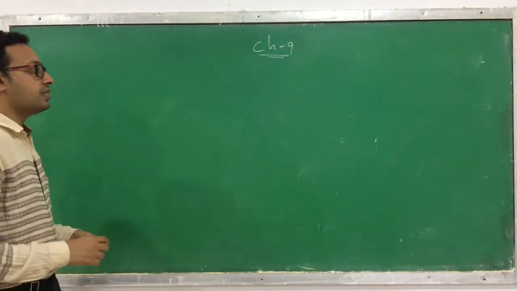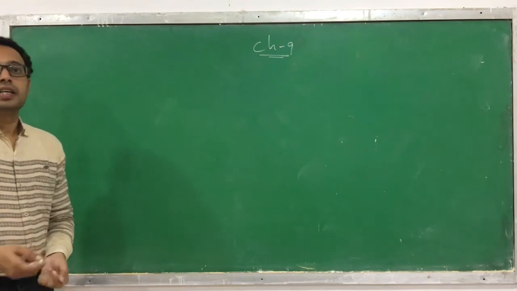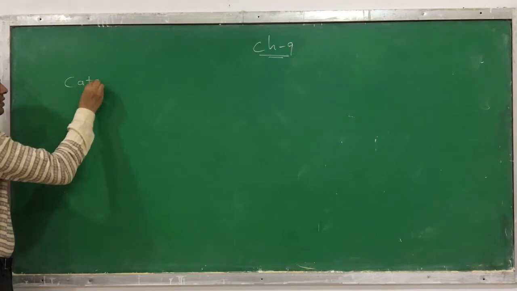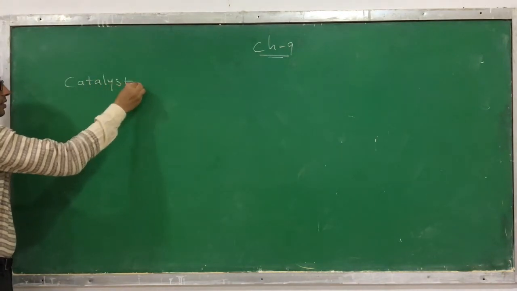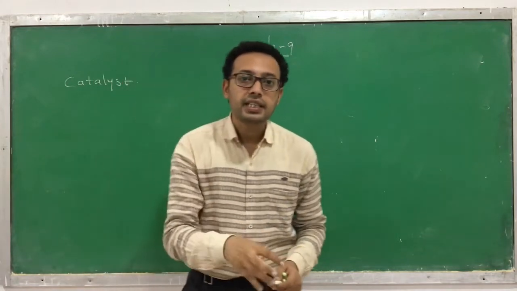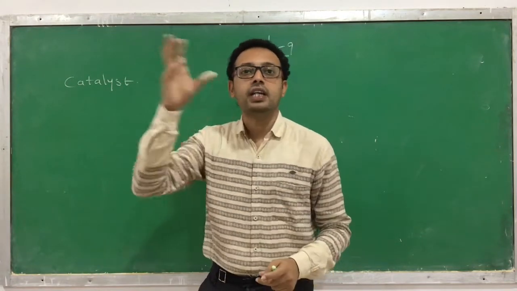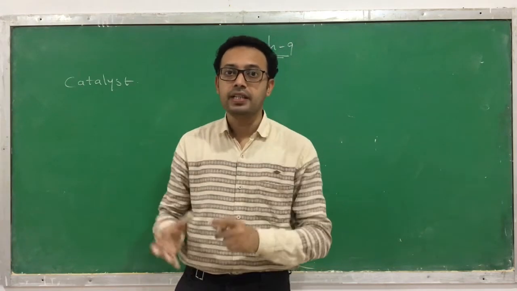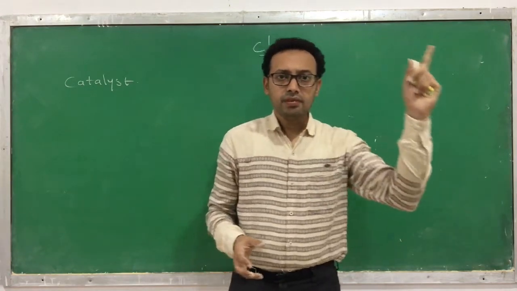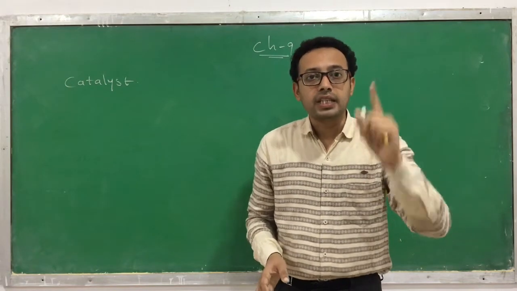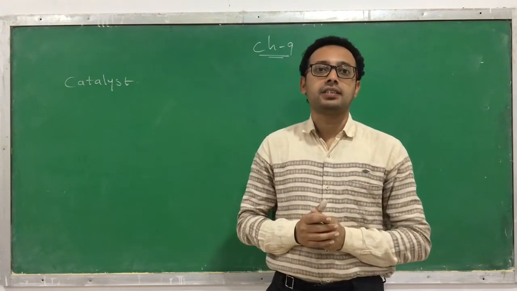The chemical reactions in our chemistry laboratory also need a catalyst, and these catalysts are inorganic or organic catalysts.